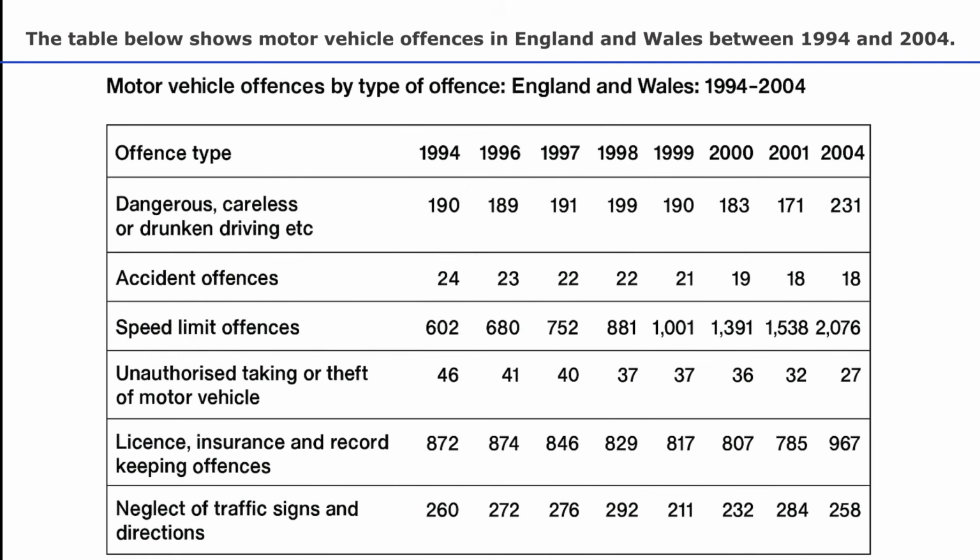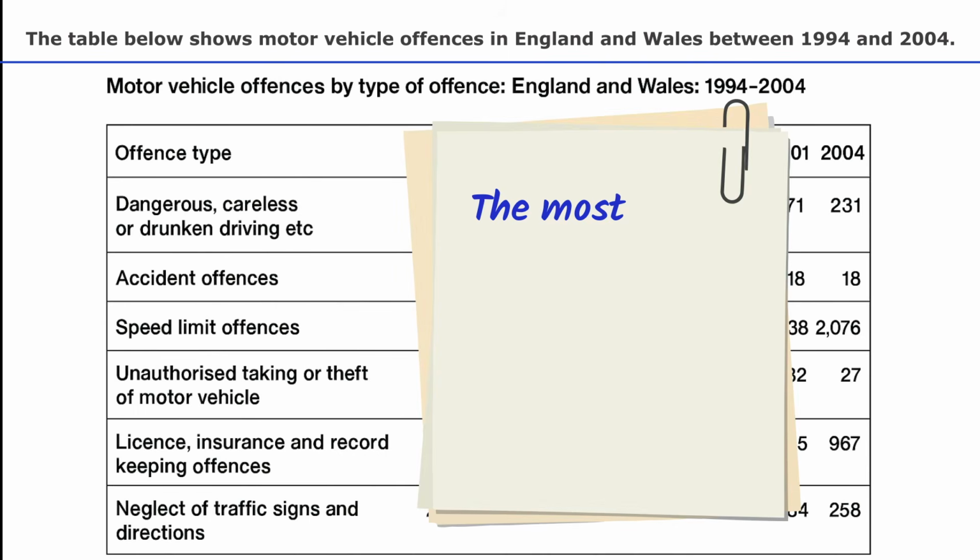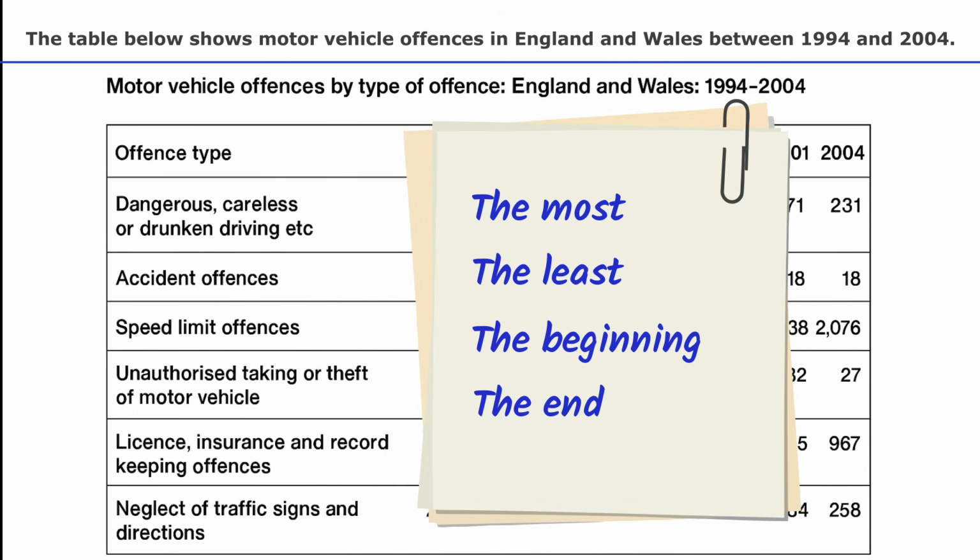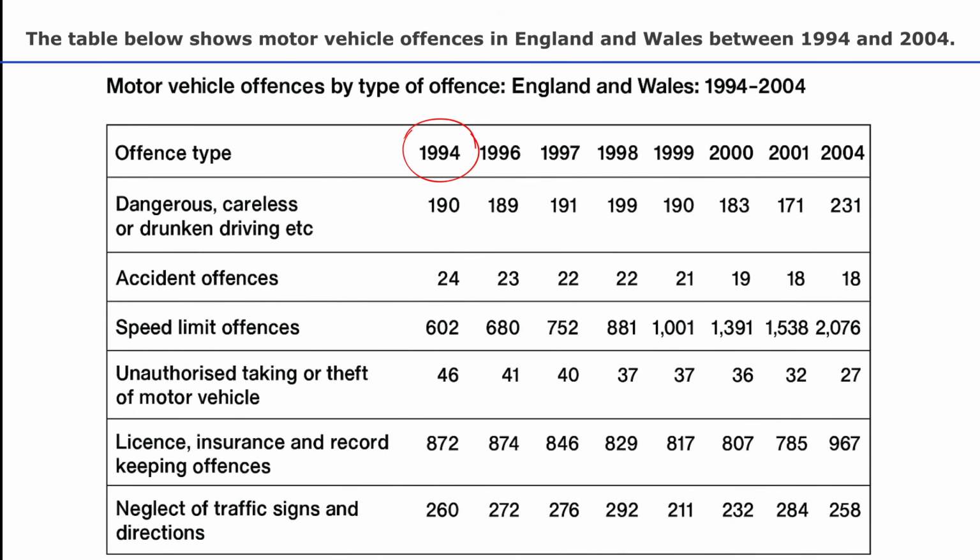At the beginning, bear in mind, this is very important: we are not going to talk about 1995 up to 2003. We are not going into details. We just talk about the most, the least, the beginning, the end. So 1994 is very important, and also 2004.